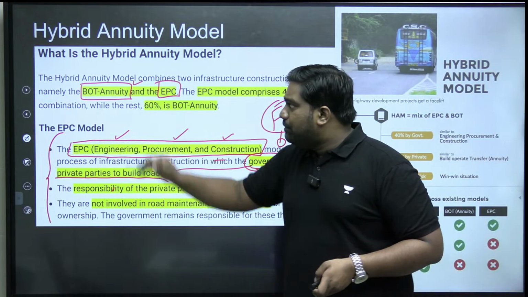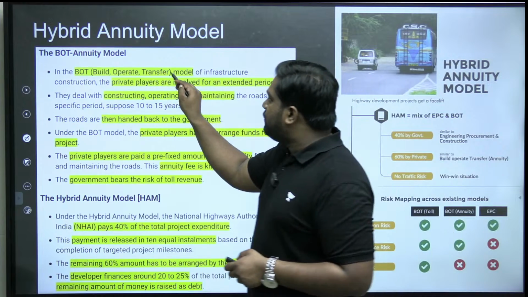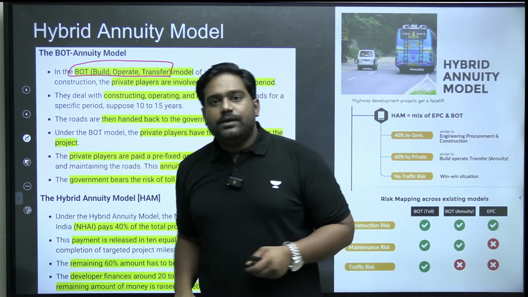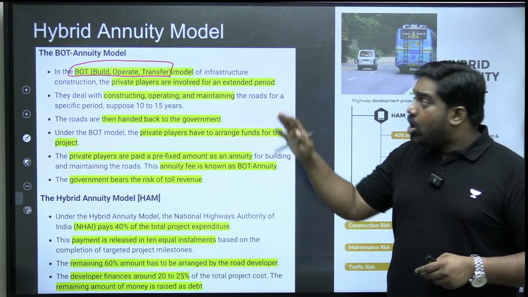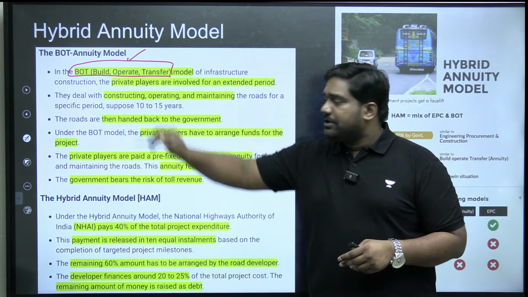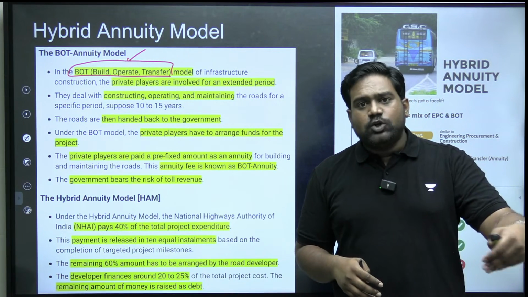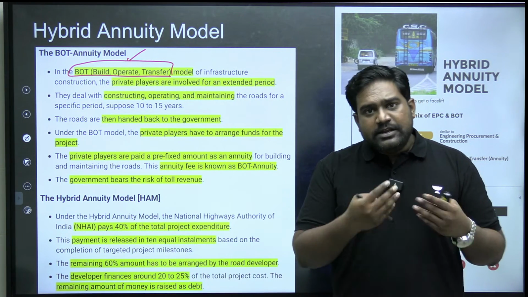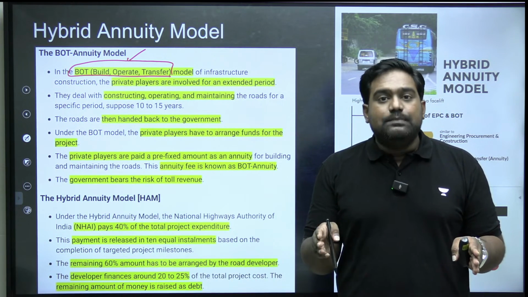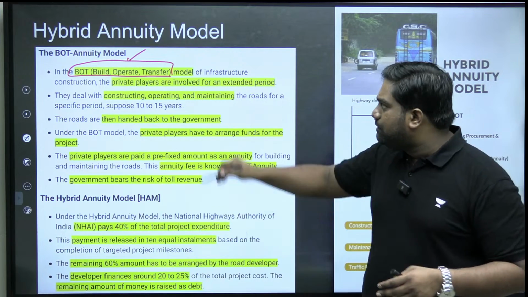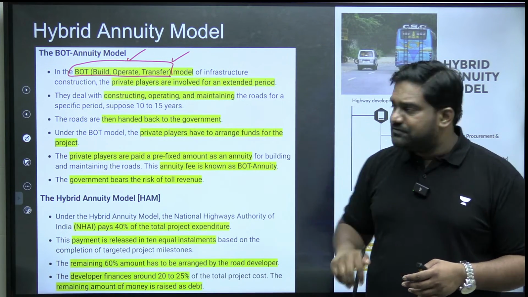Now, let's look at the BOT model. What is BOT? Annuity model. BOT stands for Build, Operate, Transfer. So in this model, private developer will build a project, operate the project, maintain the project. During the period of operation and maintenance, they can levy tolls, generate revenue from there and use it for operations and maintenance. So after a certain lock-in period, they will transfer the project back to the government. So that is BOT model, Build, Operate, Transfer.